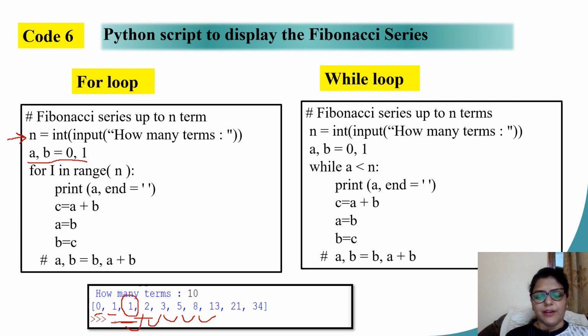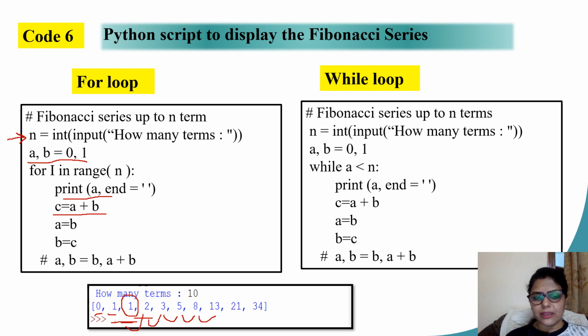First of all, I print my first term. I write print a, end equal to anything. That would print all the numbers in the same line. Then I calculate my third term as c equal to a plus b, where c refers to the third value.